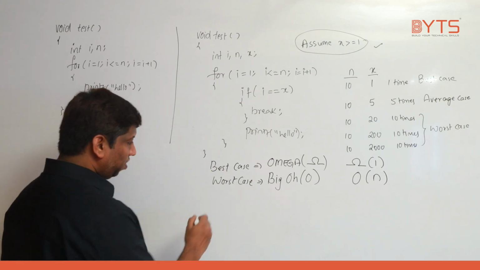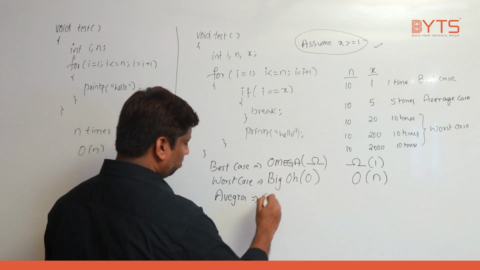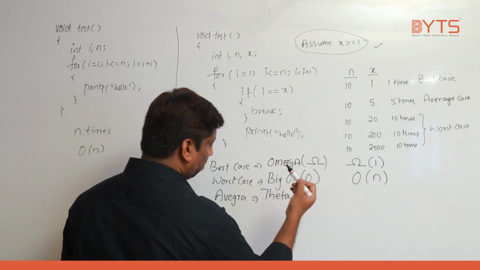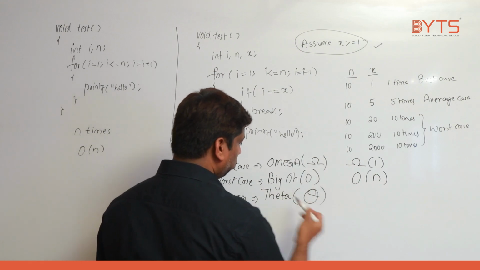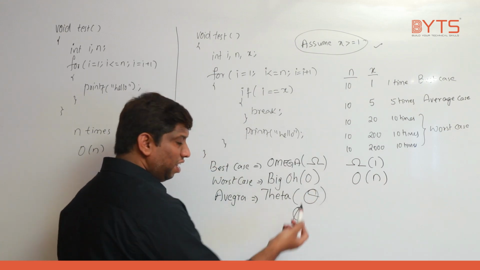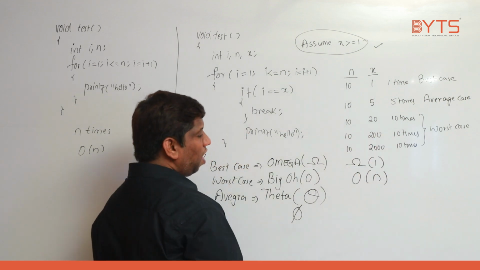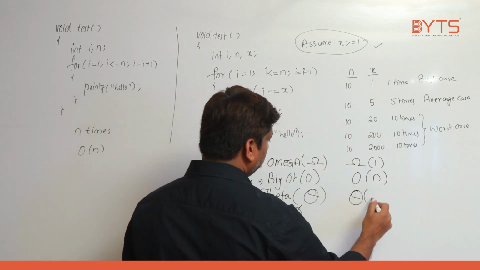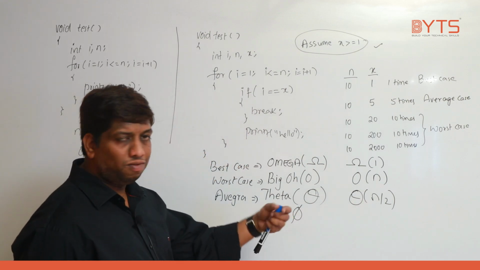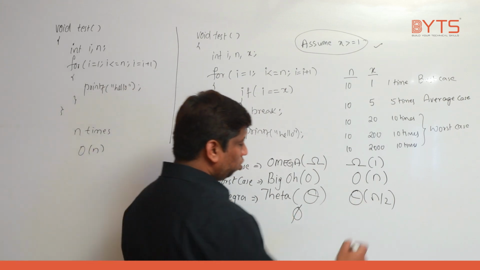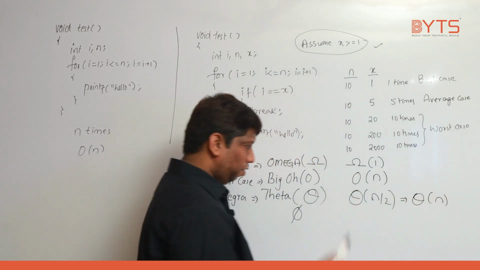Fine. Next, average case. Average is represented using theta. Some people may call it phi also. So it's all up to you, theta. Some people will use this symbol; any symbol you can use. Here, 10 means n, and the average between n and 1, I am going to take as theta of n by 2. Okay, fine. So n by 2, the constant we should not consider. So this can also be written as theta of n. Try to understand, very important point I am telling.